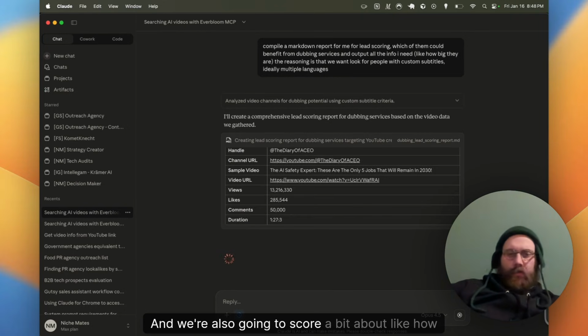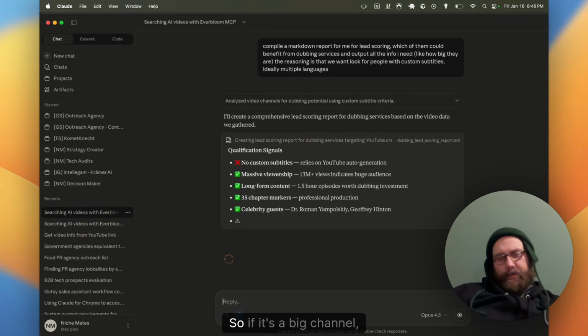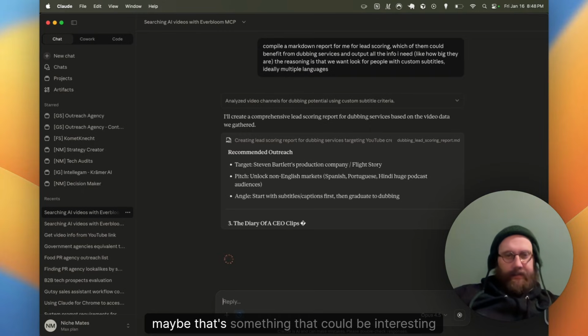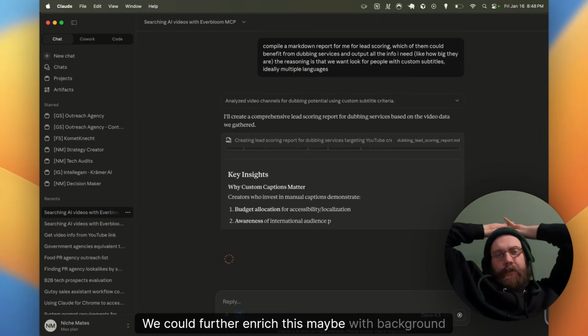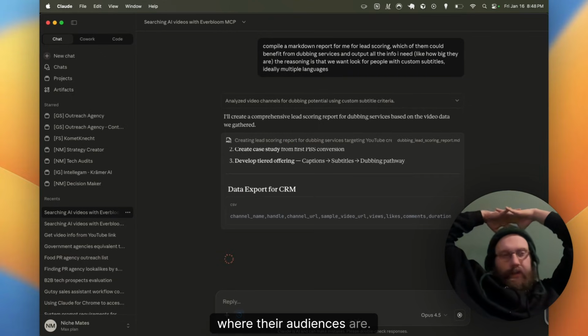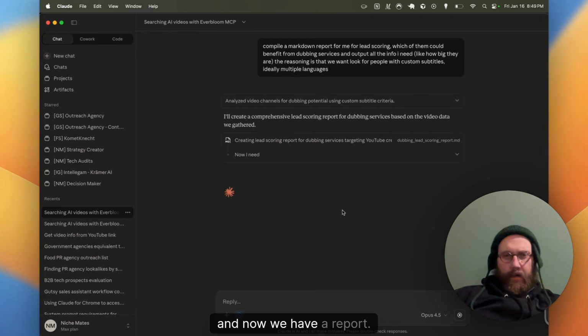And we're also going to score a bit on how legit they are, right? So if it's a big channel, even though they maybe don't have subtitles, maybe that's something that could be interesting for them as well. We could further enrich this maybe with background research about the companies, for example, where their audiences are. I don't know if we get that data, but that would be interesting. All right, and now we have a report.